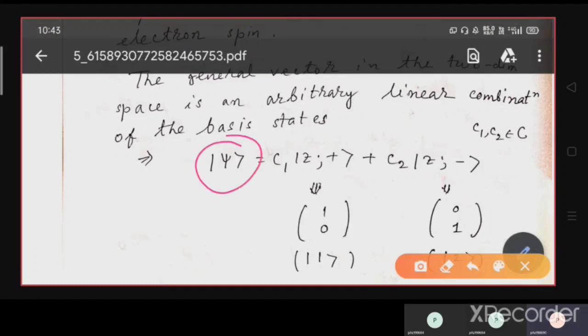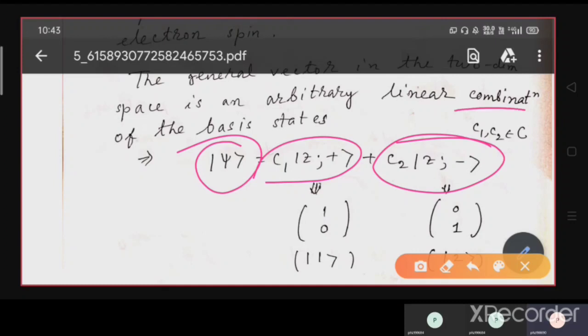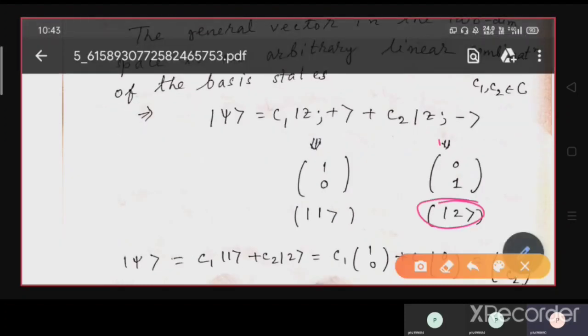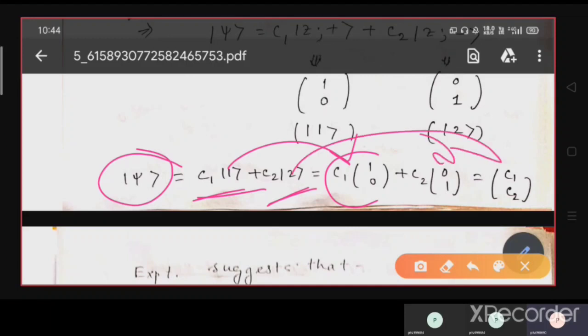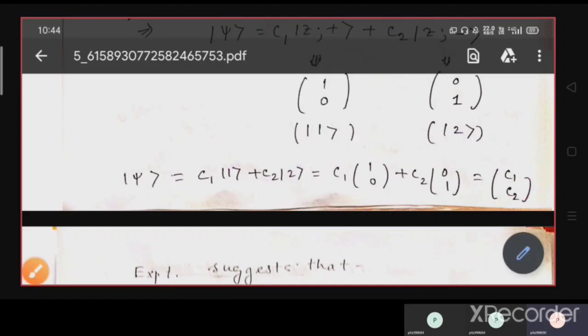Any general vector psi can be represented as a superposition, or linear combination, of the basis states, that is C1 |+z⟩ plus C2 |−z⟩. Now let us represent the first ket as (1, 0), the 1 state, and the second ket as the 2 state, or (0, 1). So this arbitrary psi vector is C1|1⟩ plus C2|2⟩. Putting in the values, C1 (1, 0) plus C2 (0, 1), we get (C1, C2).